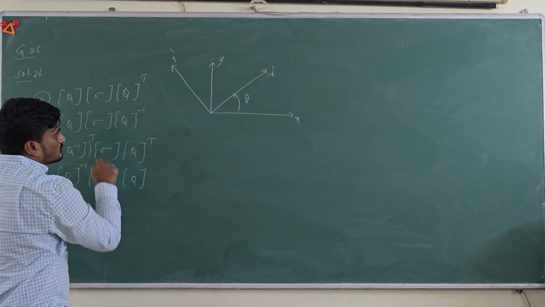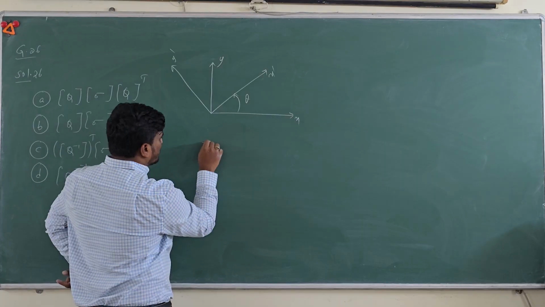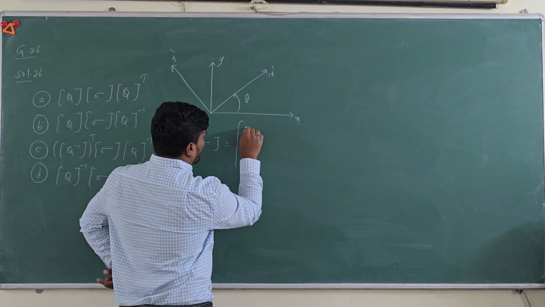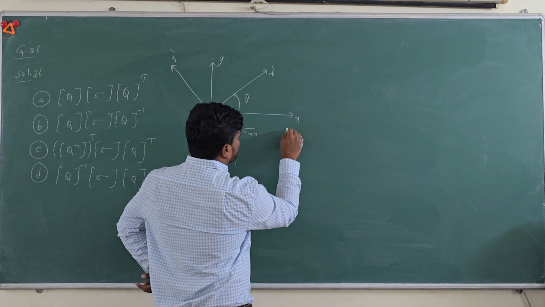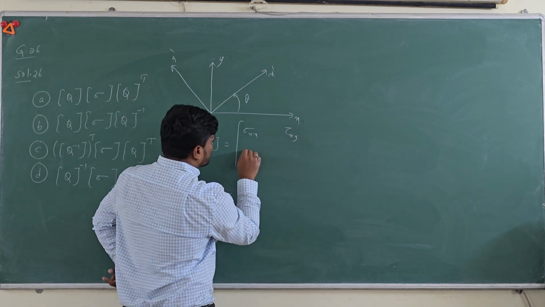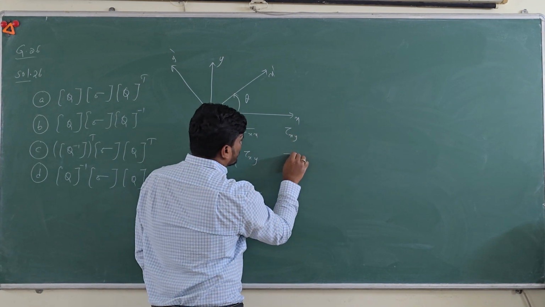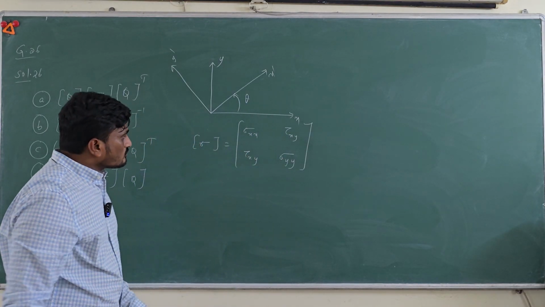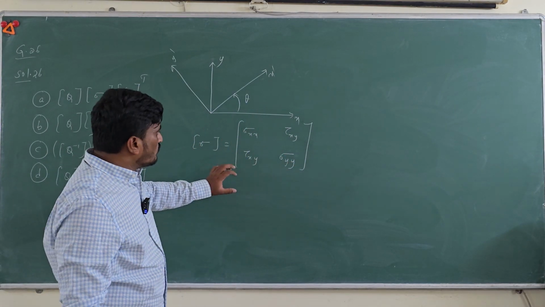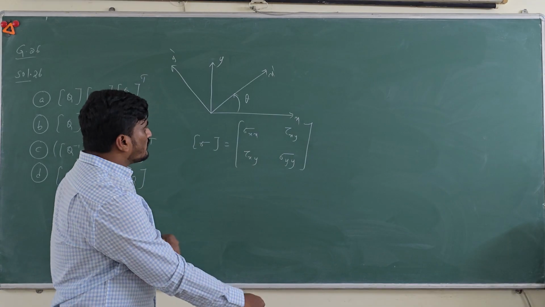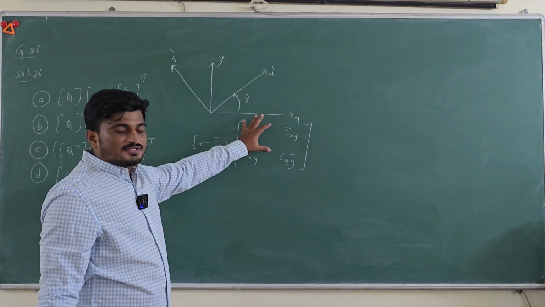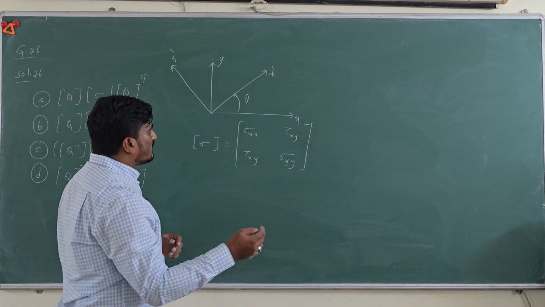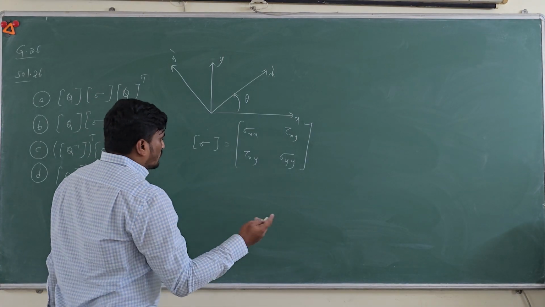To understand, first in a 2D state of stress, let's say sigma is equal to sigma xx, tau xy, and sigma yy. This state of stress we know from the stress transformation. Now you have to shift this coordinate system to a new coordinate system x dash y dash. For that we require a transformation matrix.